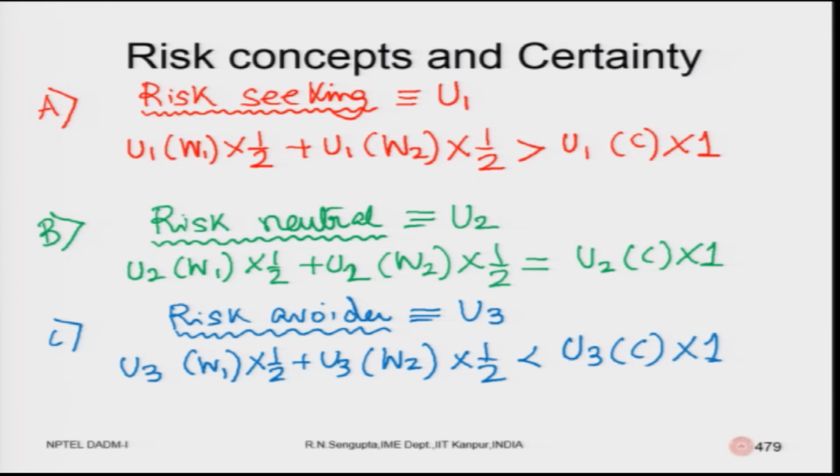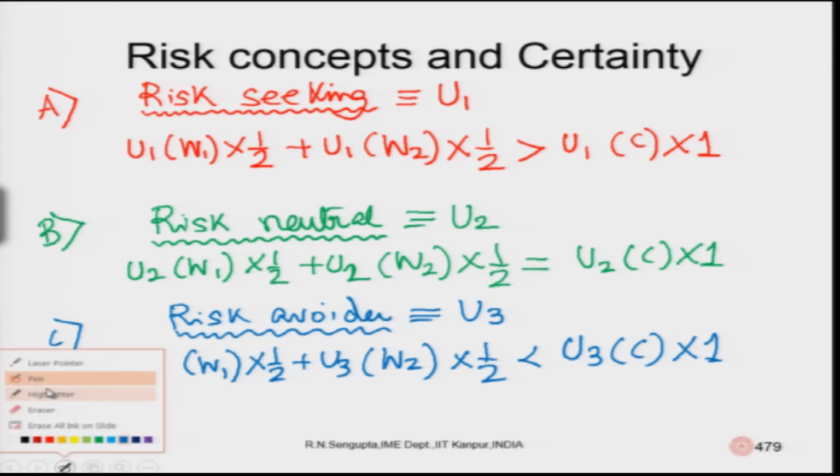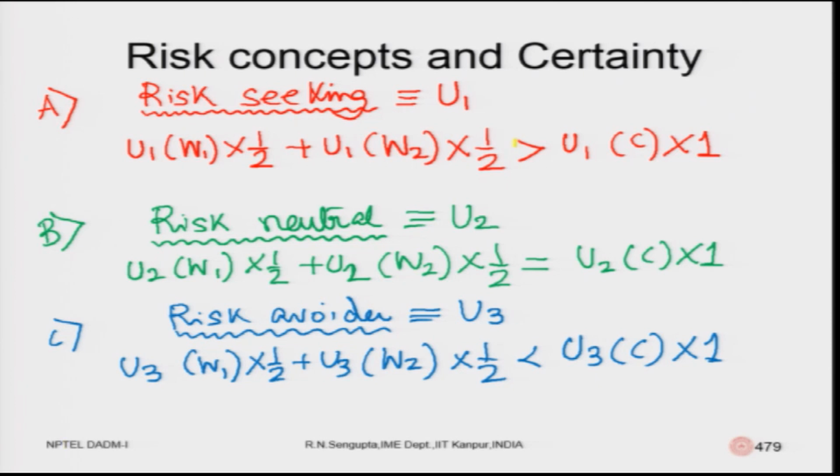This value of C which I have written, technically I should replace with W, because C is a symbol used for the variable which is the certainty value, but still I am using it in order to make you understand. So, what is important is to understand this greater than sign for a risk seeking person, the equal to sign for a risk neutral or risk indifferent person, and the less than sign for a risk avoider.